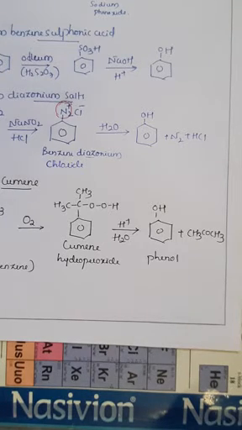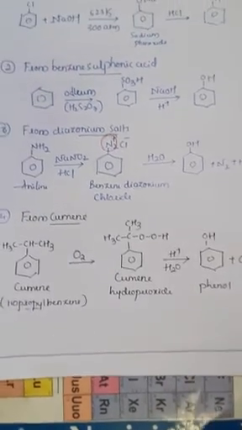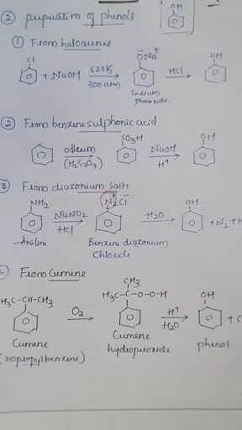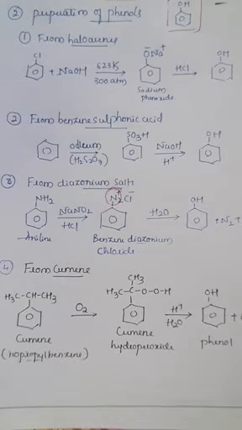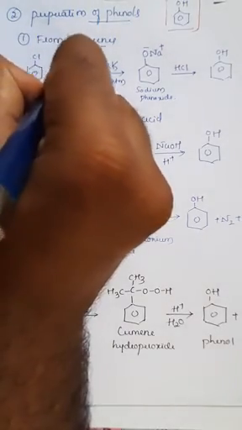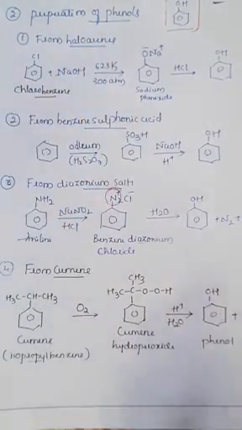So like this we can prepare the phenols from different reactions, as we said. So there are 4 reactions for your syllabus. First one is preparation of phenols from haloarenes, right? So in haloarenes, whenever the chlorobenzene, so this is chlorobenzene, right?